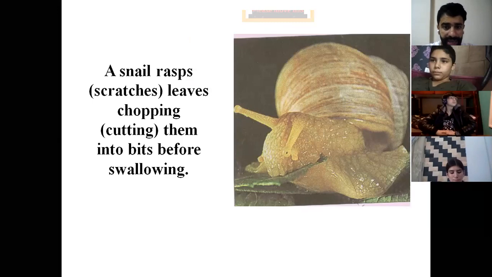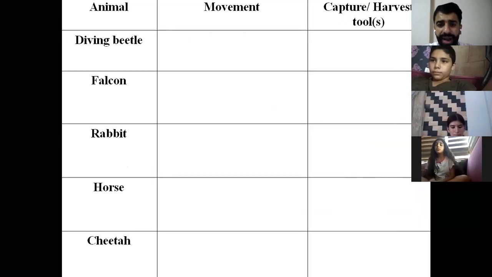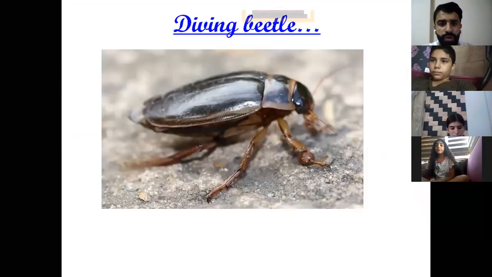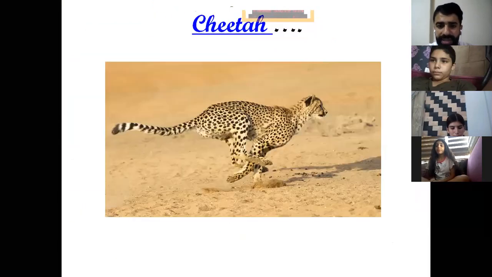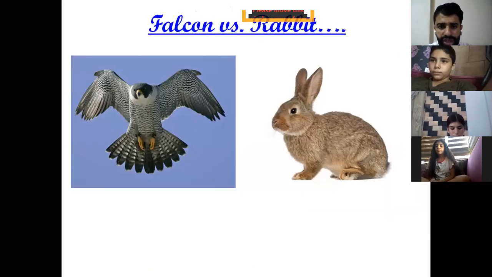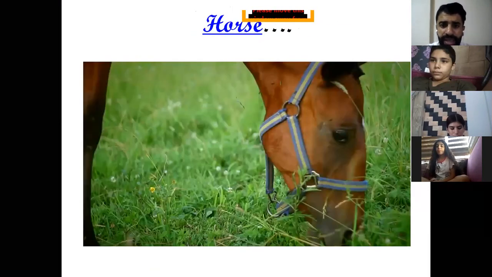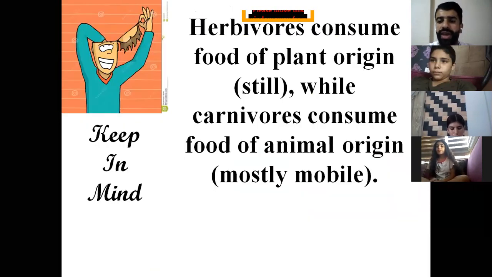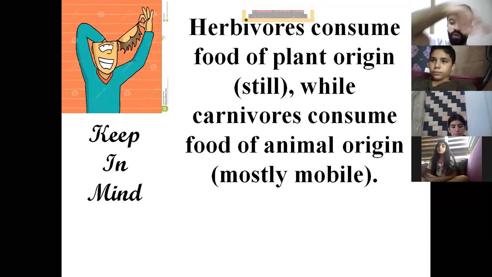So in this lecture, we identified the different movements for the different animals: the beetle, the grasshopper, the horse, the cheetah, the falcon, and the rabbit. We know that herbivores consume food of plant origin, which is still and not moving, while carnivores consume food of animal origin that is mostly mobile, meaning that it's moving.